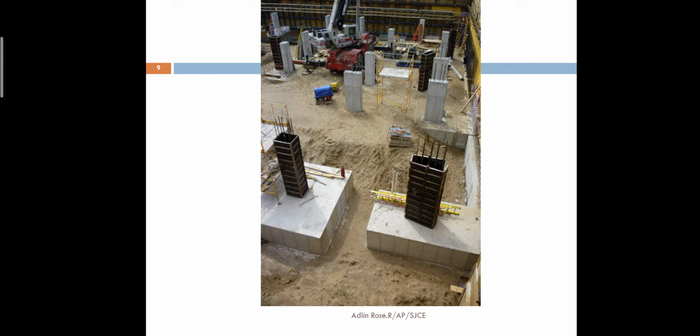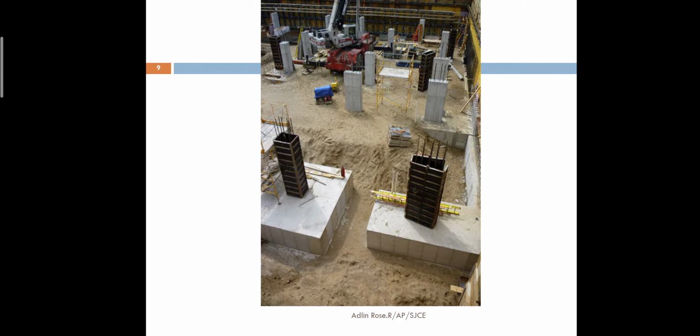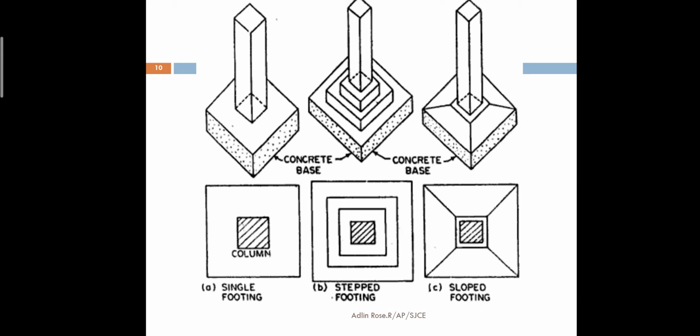And when you see it in the plan or the top view, you can see the rectangle shape of the foundation. And it can be of three types. One is single footing. This is a single footing foundation, a column and a single foundation.